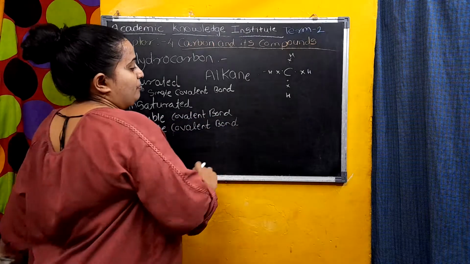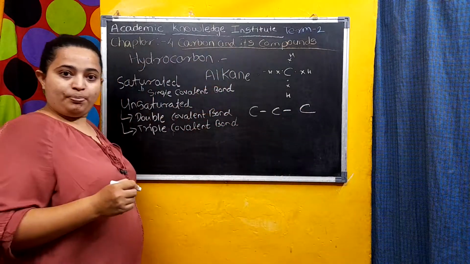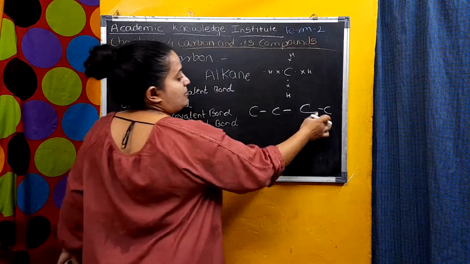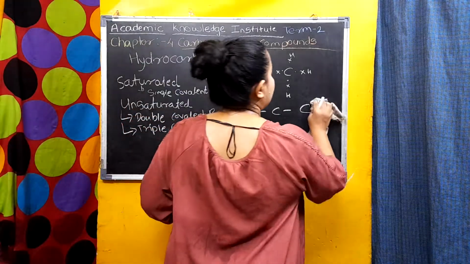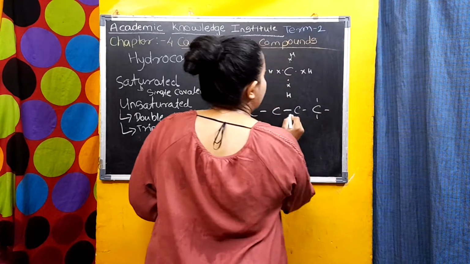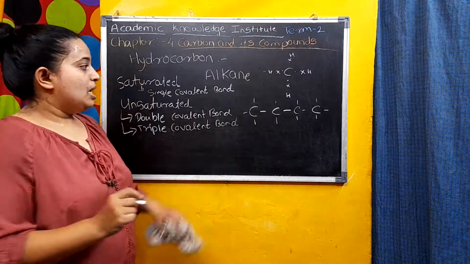Understood? Here the carbon will be in a straight chain, right? So this can be a long chain. Here there are 4 carbon atoms. So now what I will do, carbon will make the 4 bonds, right?